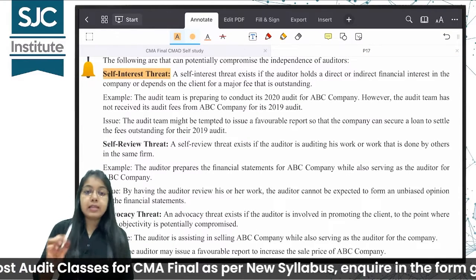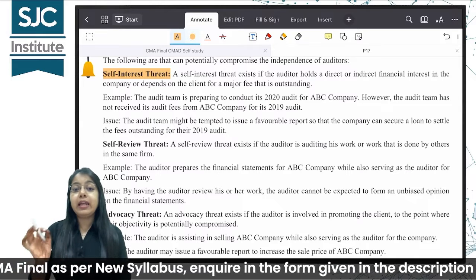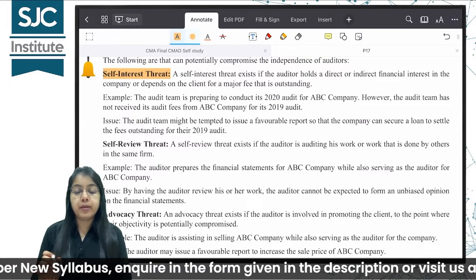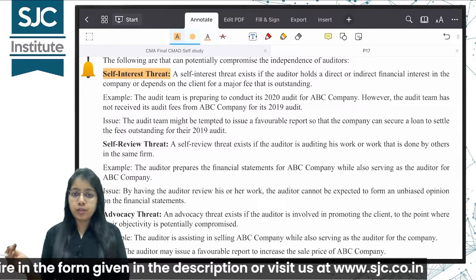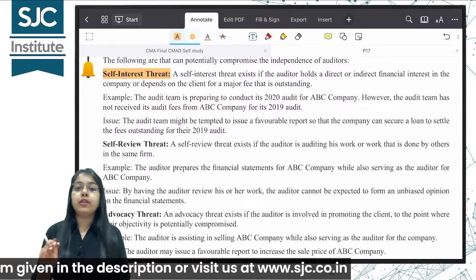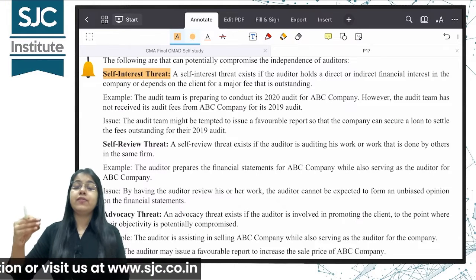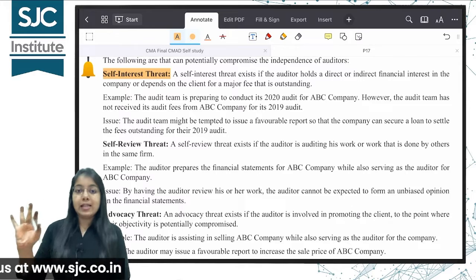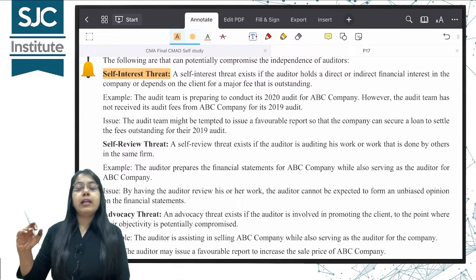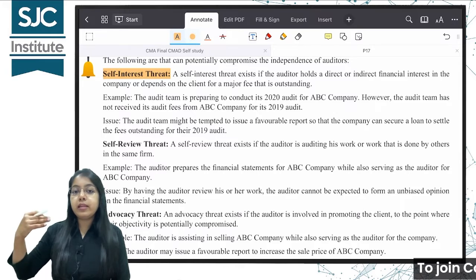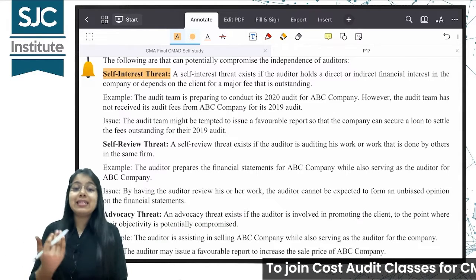Self-interest threat. As the name suggests, the auditor has some kind of a financial interest directly or indirectly in the company. For example, my very close relative, say my mother or father only, is holding shares in the company or has given certain loan to the company as per the allowable limits of the Companies Act, of course. And now they have a financial interest in the company. So it is my self interest threat.